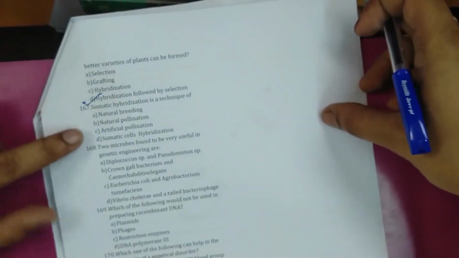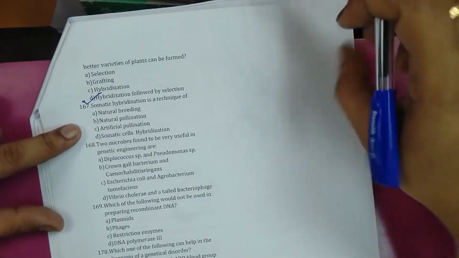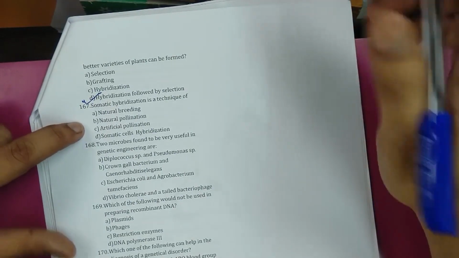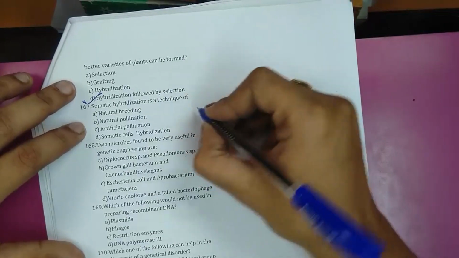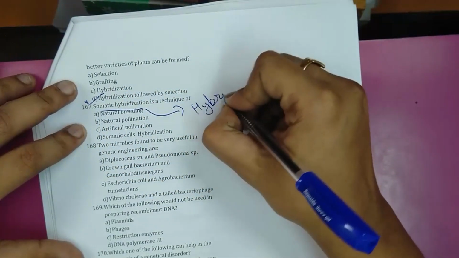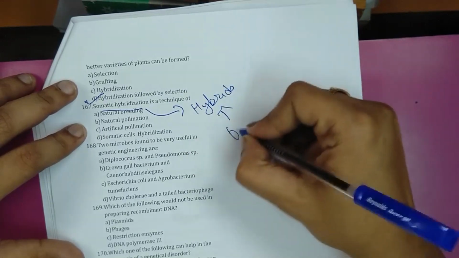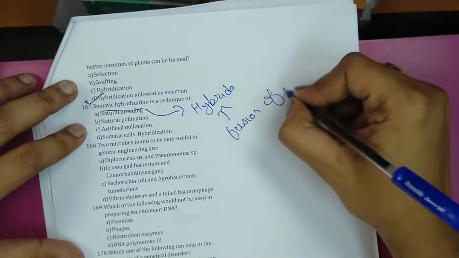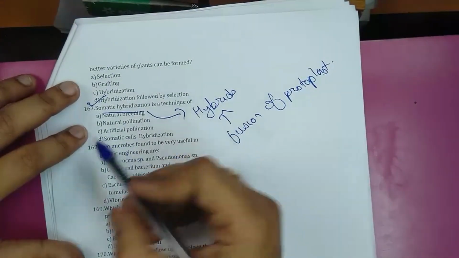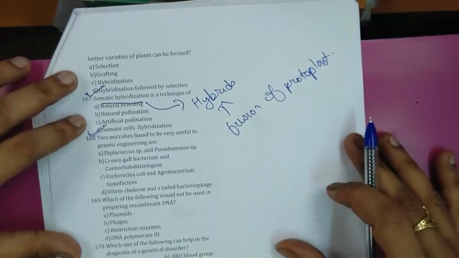Somatic hybridization is a process of obtaining hybrids by fusion of protoplast. So hybrids are obtained by fusion of protoplast. So the correct option here is D.